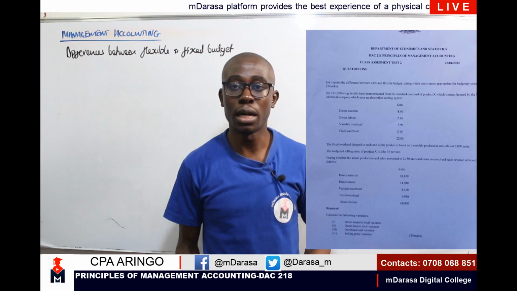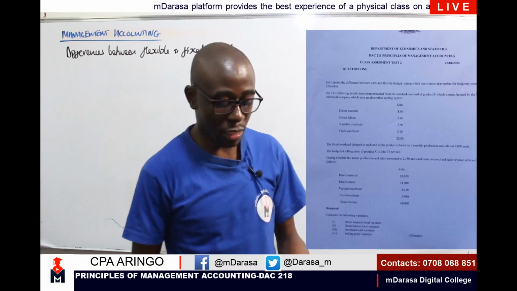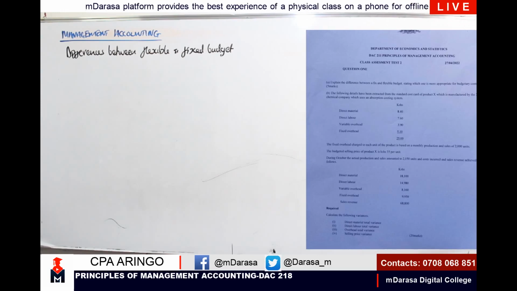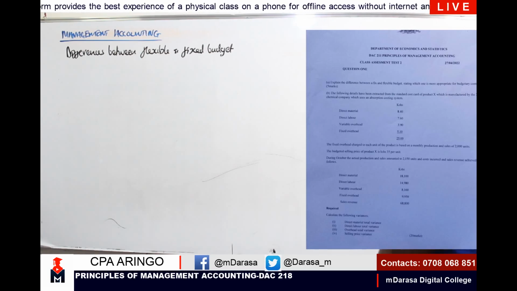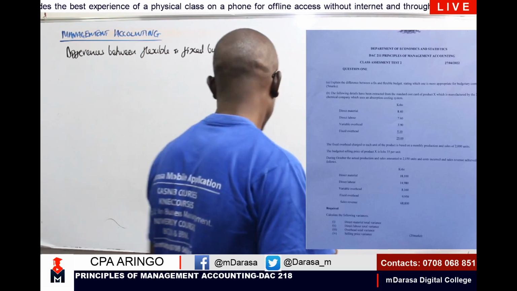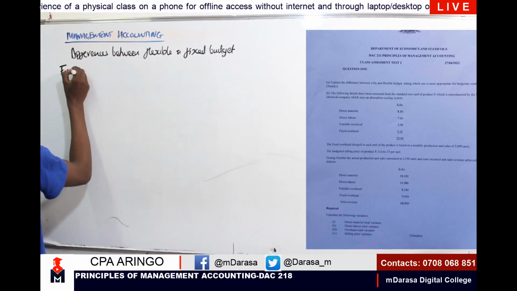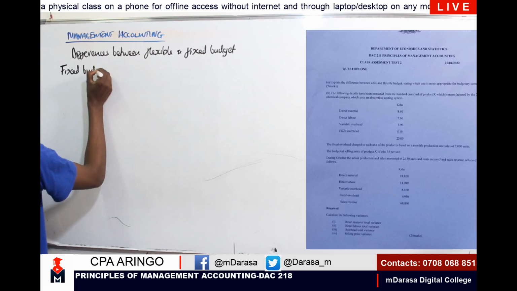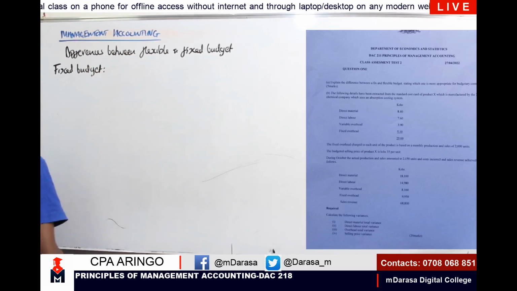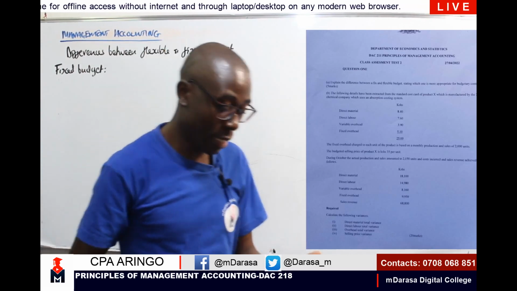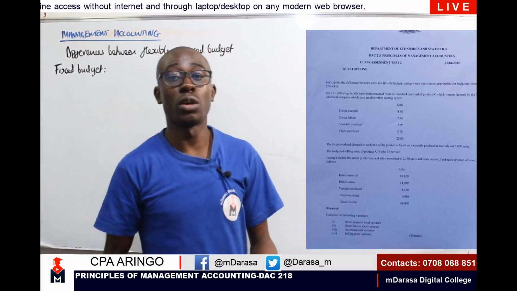Whereas a flexible budget has been designed in a way that it can be adjusted. So in a simple manner, a fixed budget is a budget that doesn't change due to any change in activity level or output level.